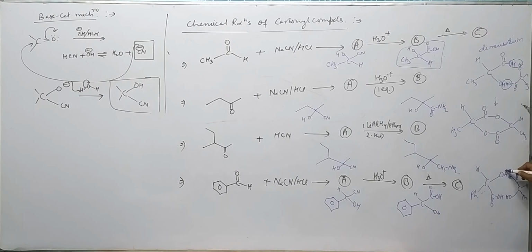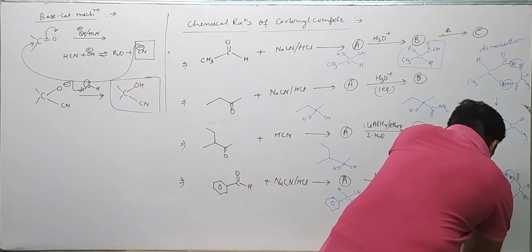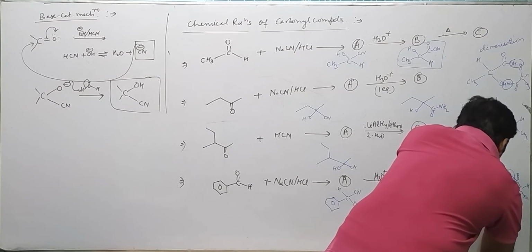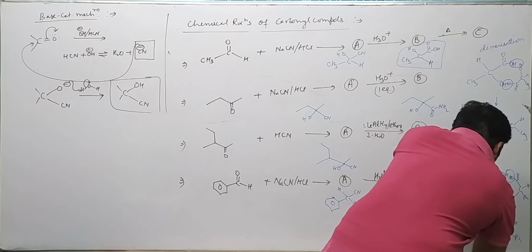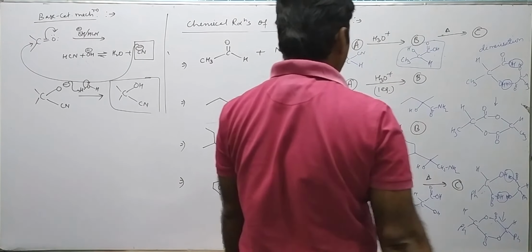Then it undergoes dimerization from CH, Ph, O attached with C double bond O, C, H, Ph, over here C double bond O, O, like this. This dimer is formed.